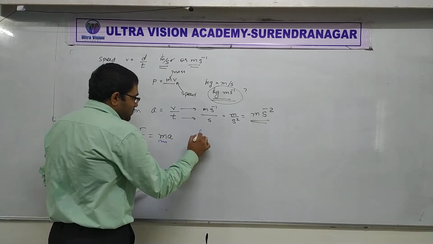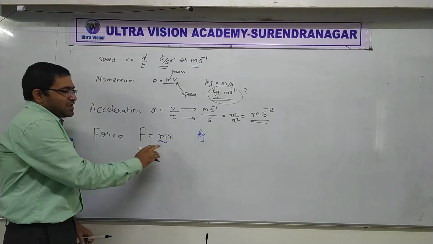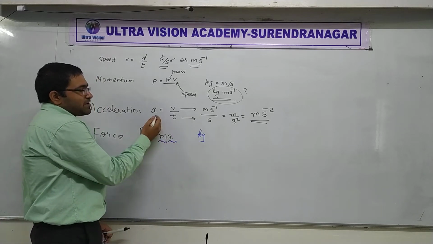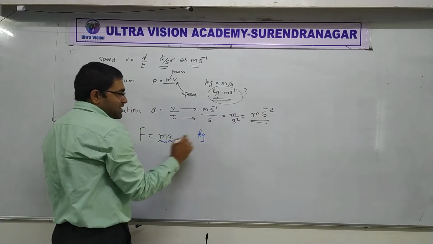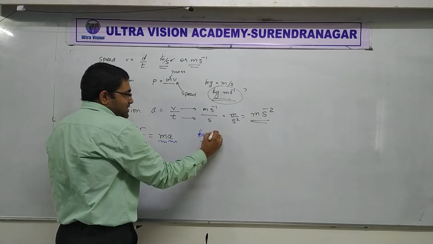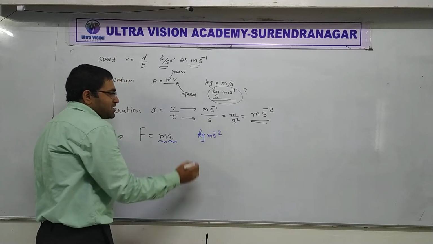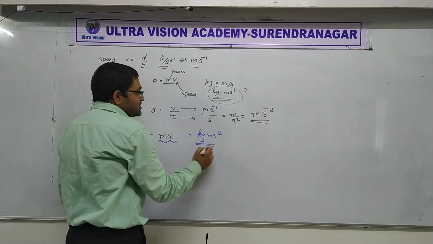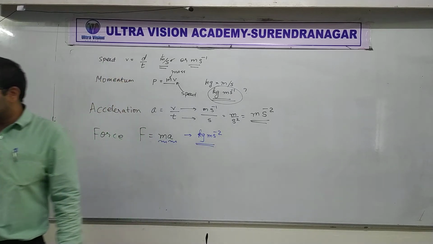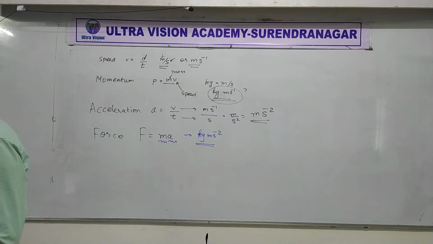kg. Very good. And what is the unit for acceleration? We just derived it. So let's multiply. So kg meter per second square. This is the unit of force. Understood? kg meter per second square.